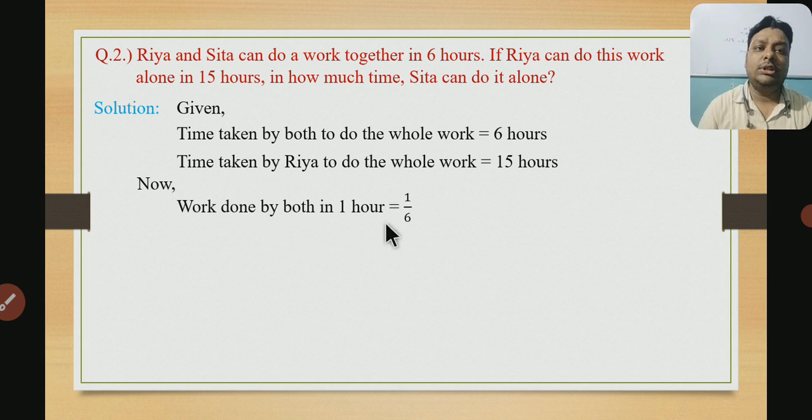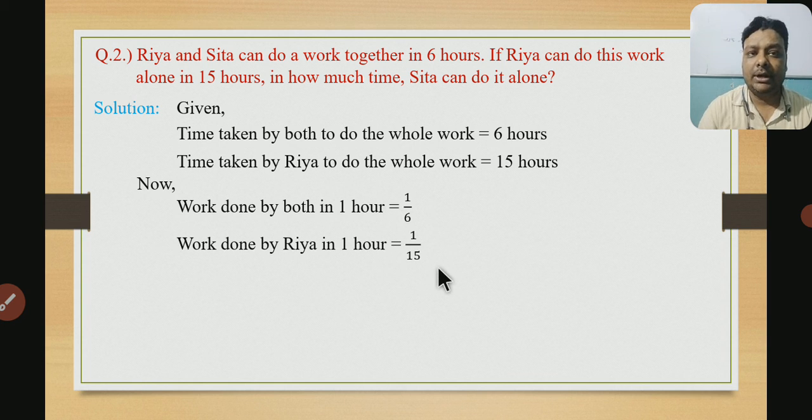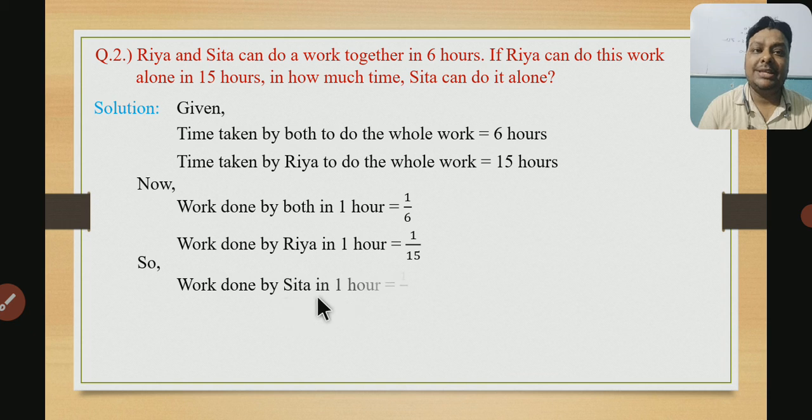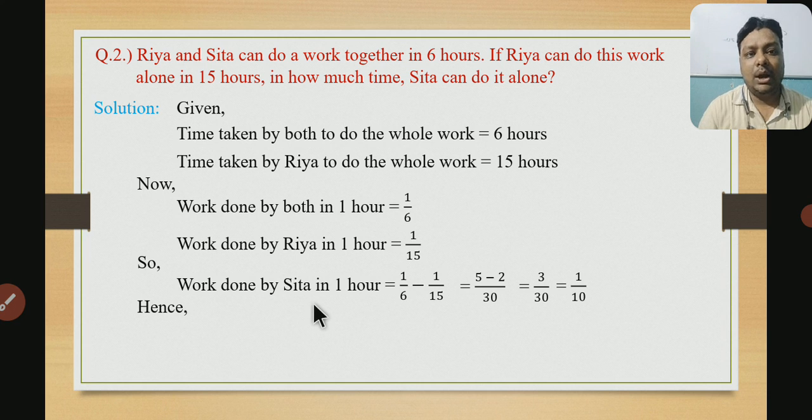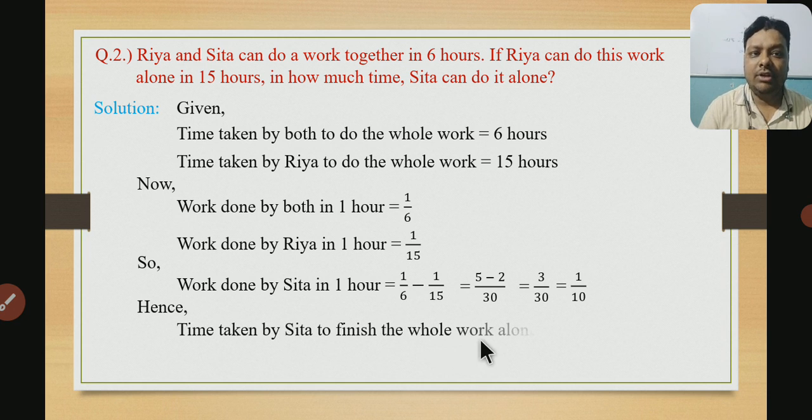Work done by both in 1 hour is 1 by 6 part, and work done by Riya in 1 hour is 1 by 15 part. So now we can say work done by Sita in 1 hour will be 1 by 6 minus 1 by 15. The LCM will be 30. It means 5 minus 2 by 30, that is 3 by 30, which is 1 by 10. Now we can reverse it, then we will get the time taken by Sita alone to complete this work. It will be the reciprocal of 1 by 10, which is 10 hours. So in 10 hours Sita can complete the whole work. I hope that you all have understood.